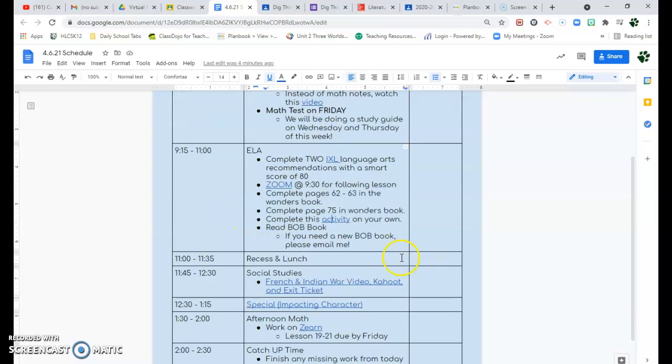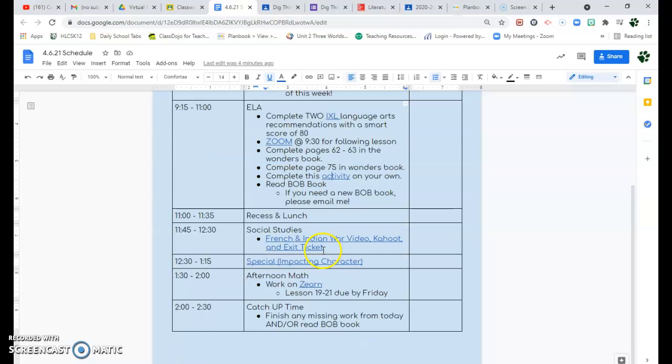Going back to our schedule, you need to make sure you're reading your Bob book. That first book should be done when you come back to school next week. Recess and lunch. Social studies, you have the French and Indian War video, Kahoot, and exit ticket.